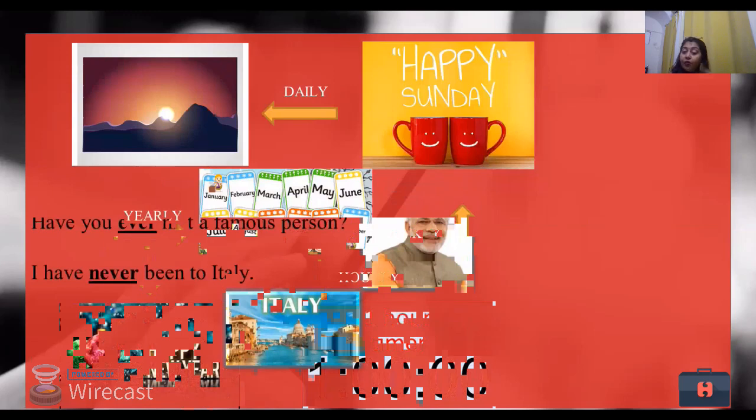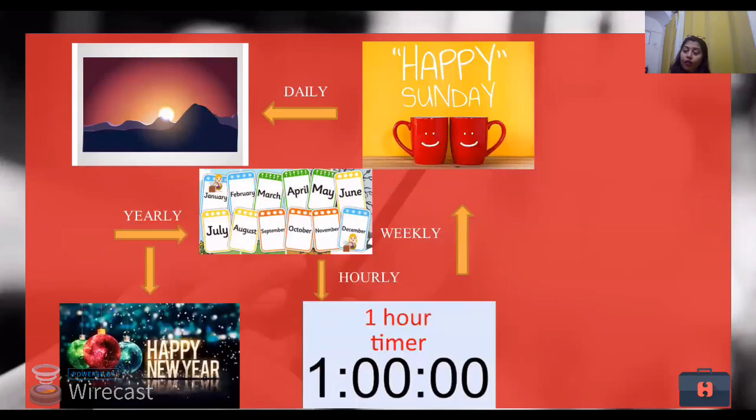Hourly, 1 hour timer. You can see the timer that shows 1 hour. So you have to take your medicines hourly. So after 1 hour, you have to take your medicines. Yearly. So change your covers yearly. So they're talking about something that needs to be changed yearly. So change your spectacles yearly. Probably you might change up the numbers, right? So some things happen yearly, some things happen weekly, some things happen hourly. So to describe or differentiate them, we use such terms.